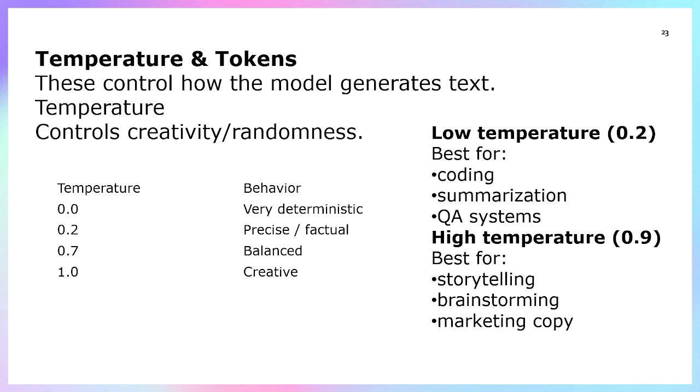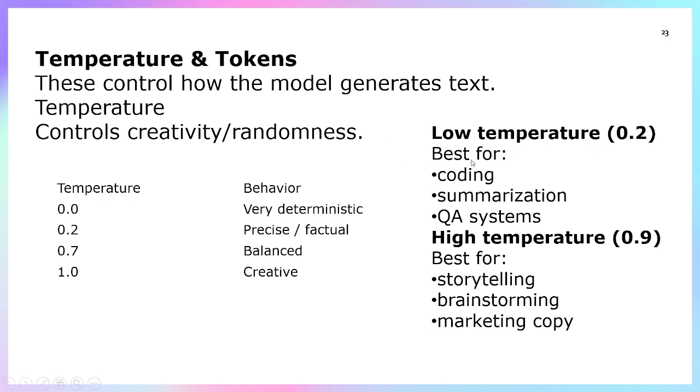Overall, if temperature is approximately 0.7, then you will get a balanced value, right? So you can see here, if temperature is 0, then it is very deterministic. You go point to point. Whereas if the value is 0.7, then it is balanced, and if you go with 1, then it will be good for very creative output, right?